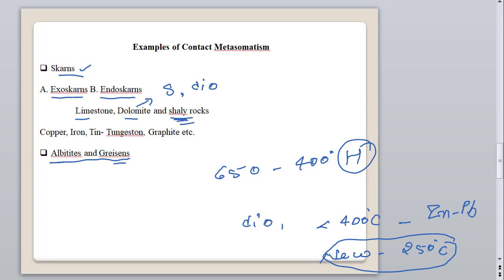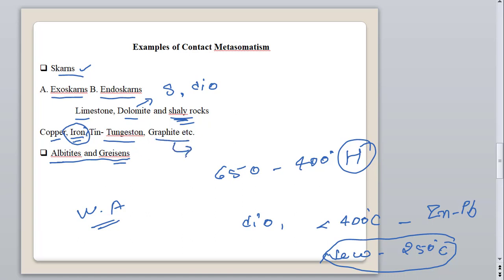We have copper skarns in the form of copper deposits. Copper skarn is associated with calc-alkaline granodiorite to monzogranite stocks emplaced in continental margin arcs, for example Western America. This is the example of the copper deposit. Then iron deposits from metasomatism are associated with chlorine-bearing scapolite, indicating the presence of brine solution in the introduced material. Then we get tin and tungsten deposits also, and graphite deposits.